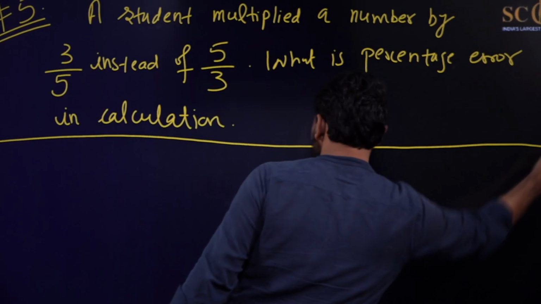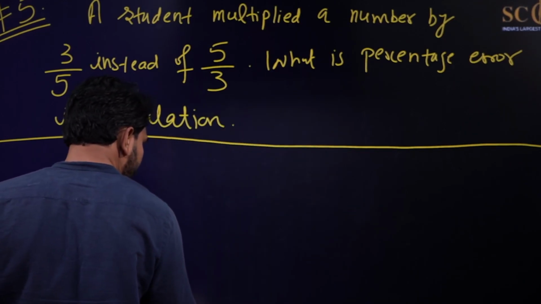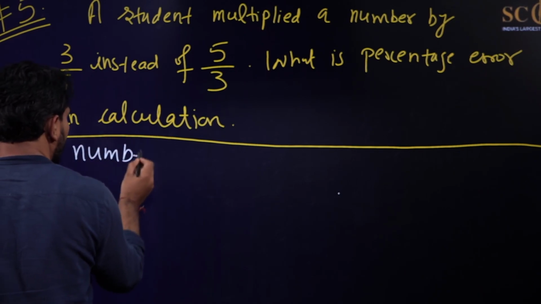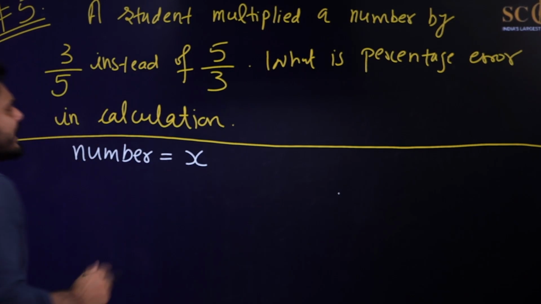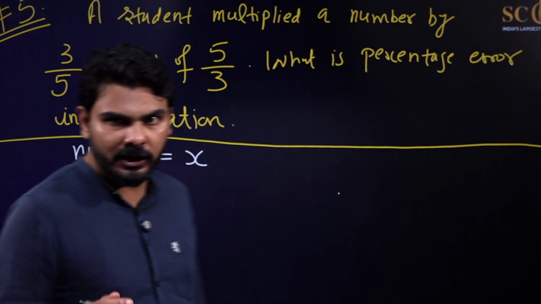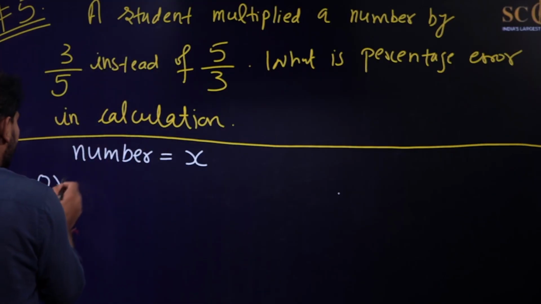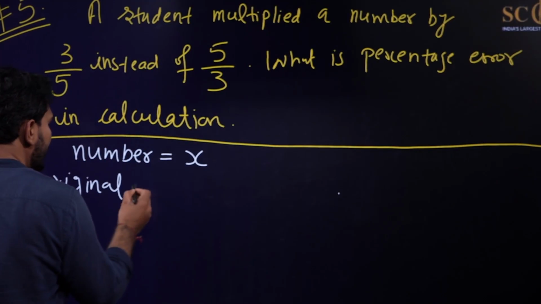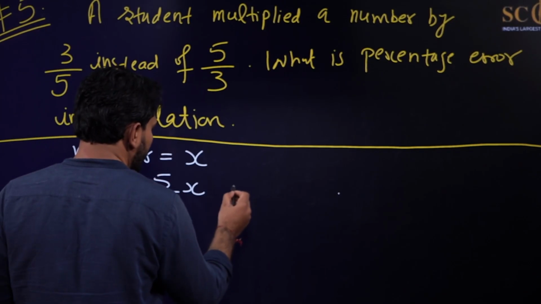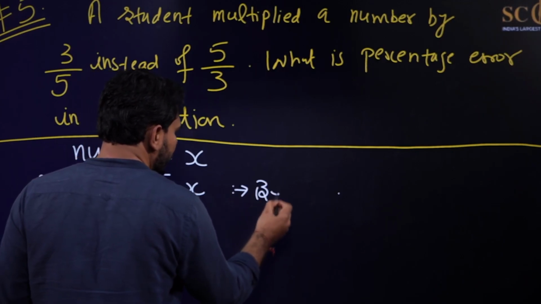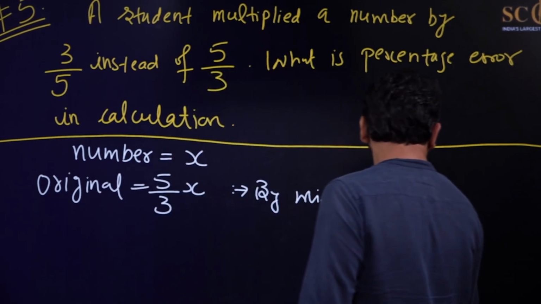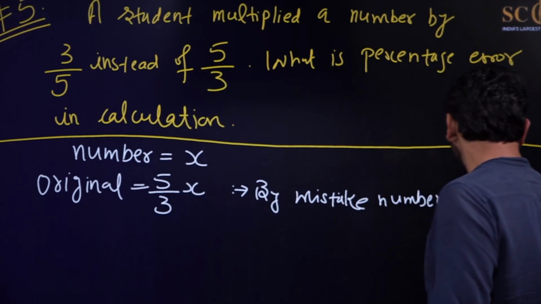So now in this case, let us assume that the number is x. Number is equal to x. Now he has by mistake multiplied it by 3 by 4, but in reality he has to multiply it by 5 by 3. So what was the original number? Original means he has to actually multiply it by 5 by 3. But by mistake, the number becomes 3 by 5x.